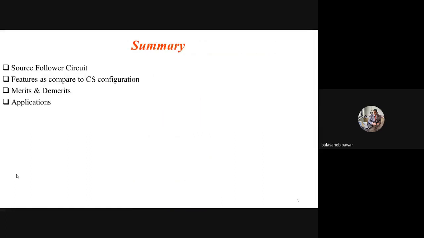So you might have understood what is meant by source follower, what are the features of that configuration as compared to CS configuration, its merits and demerit. Demerit is its voltage gain maximum achieved can be unity, and merit is its current gain is very high, and application is as a power amplifier.